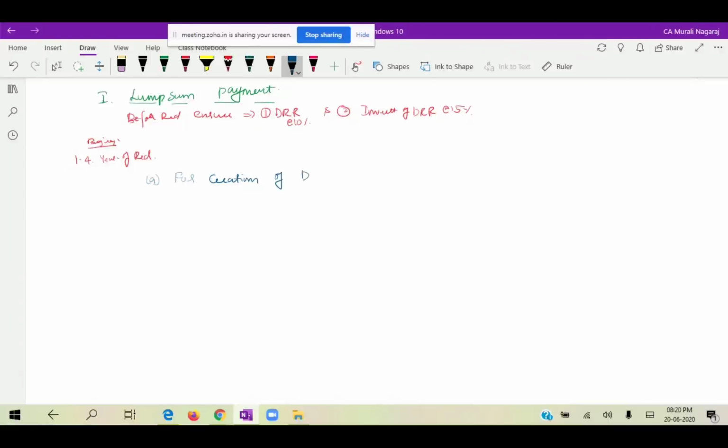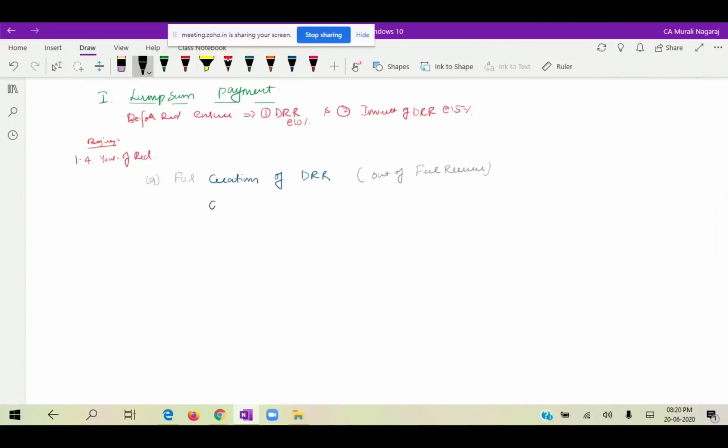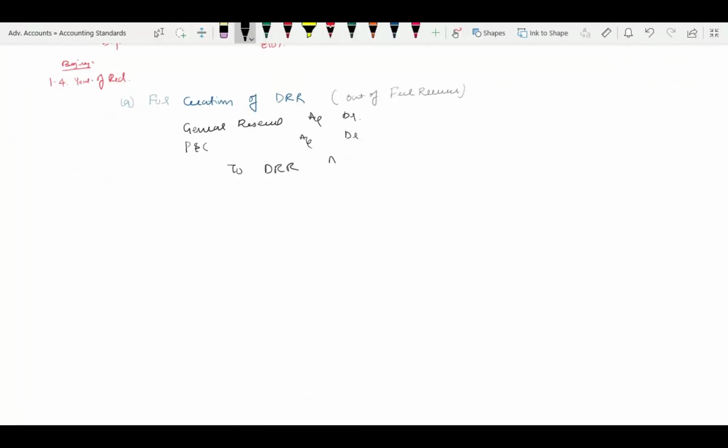For creation of DRR entry, since debenture redemption reserve I am supposed to create, my dear friends, it is out of free reserves. So therefore the entry is: general reserve account debit, P&L account debit, to DRR account.